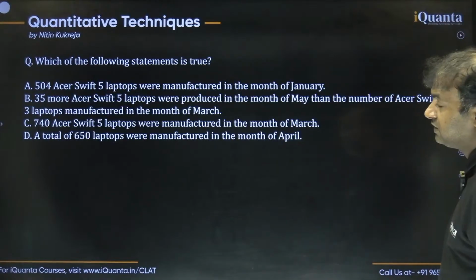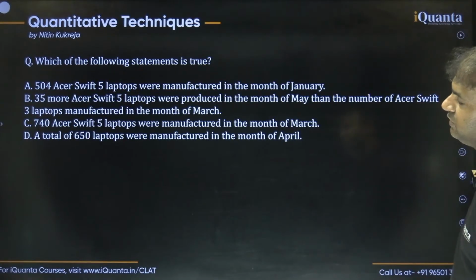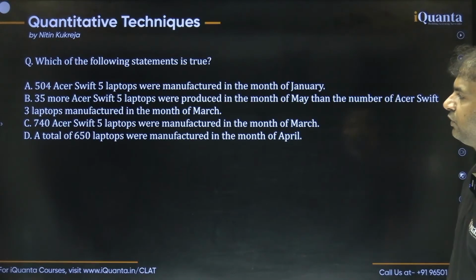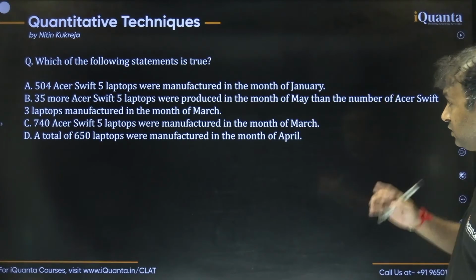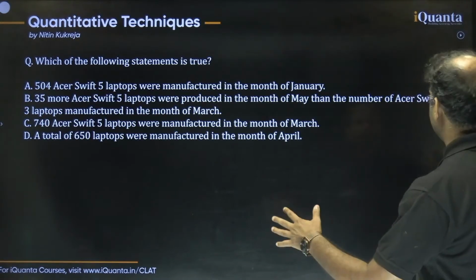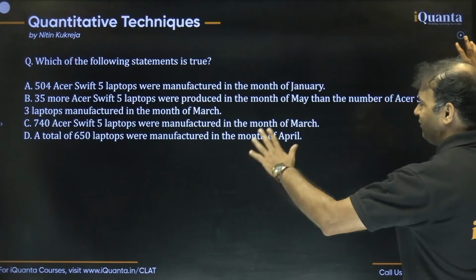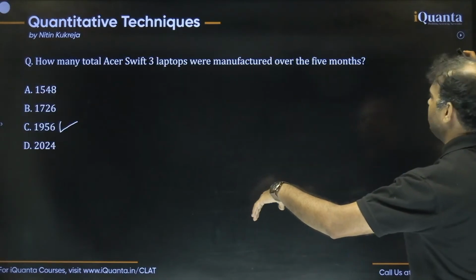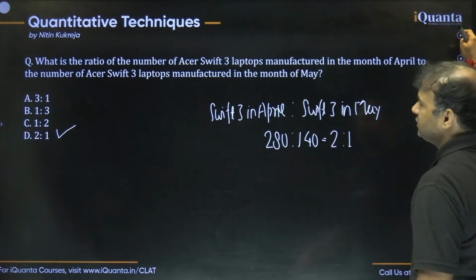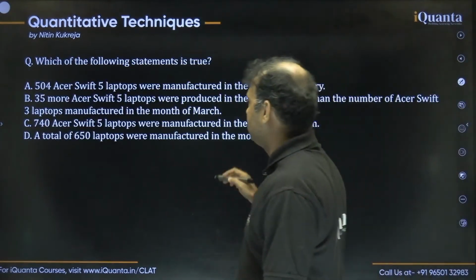The last question of this set is about checking the statements, whether they are true or not, right? Statement 1 says that 504 Acer Shift 5 laptops were manufactured in the month of January. Okay, so Shift 5 in January should be 504. Let's check that. Shift 5 January is here, 504. Okay, this is correct, right? So statement 1 is correct. We can see that, right?